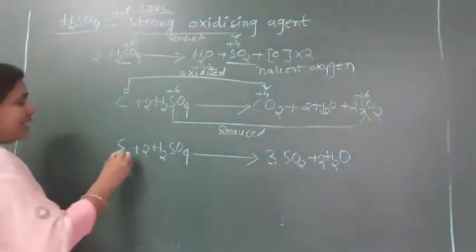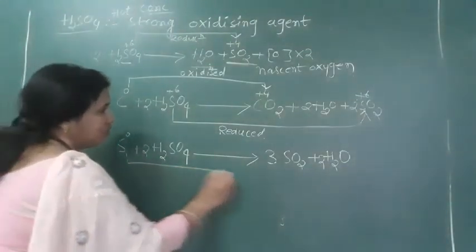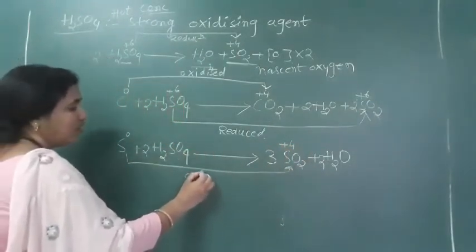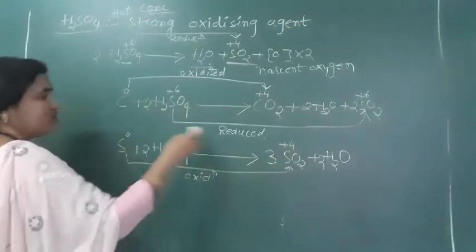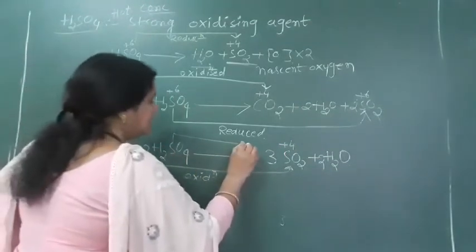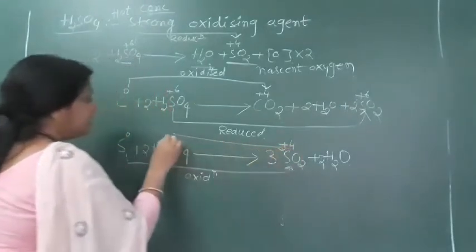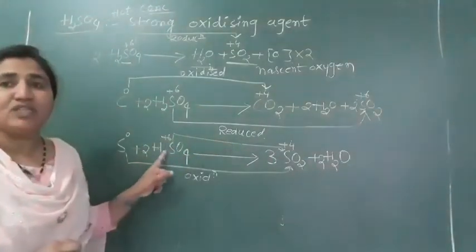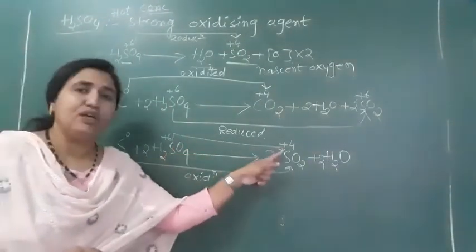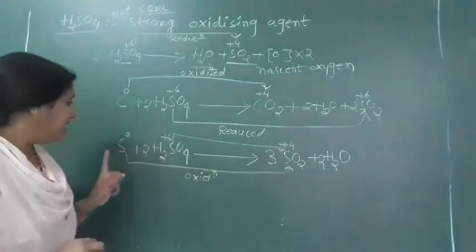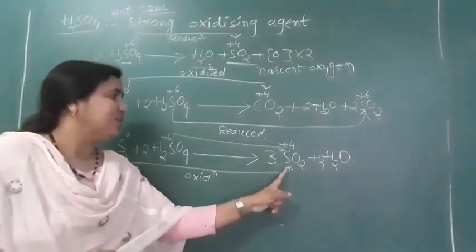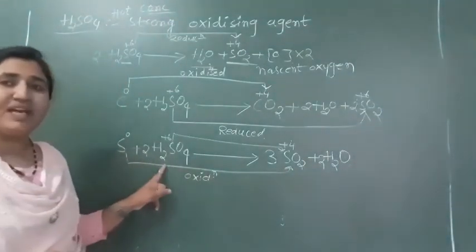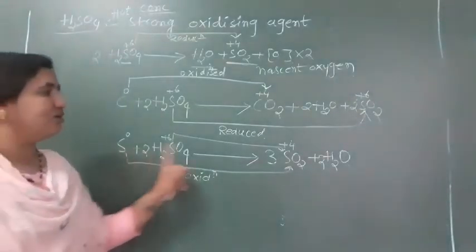Sulfur is 0 here and +4 here, 0 to +4. What is this? Oxidation. So sulfur is oxidized into SO2, and this sulfur goes from +6 to +4. This is reduction. So the sulfur in H2SO4 gets reduced to +4, and here this sulfur gets oxidized into SO2. Sulfuric acid oxidizes sulfur into SO2.